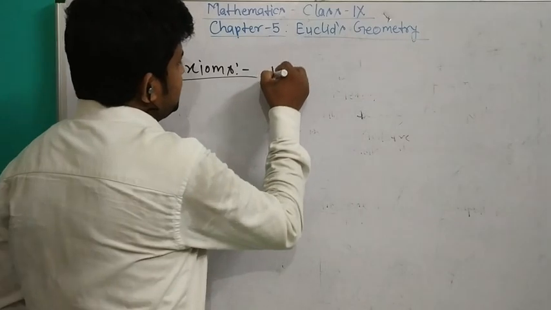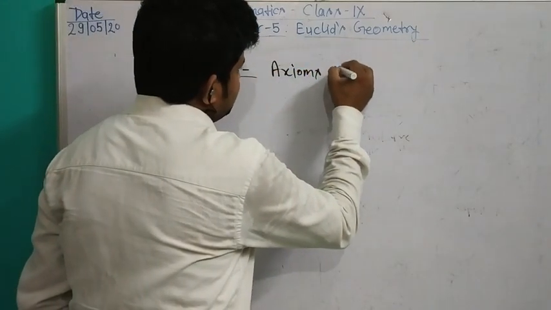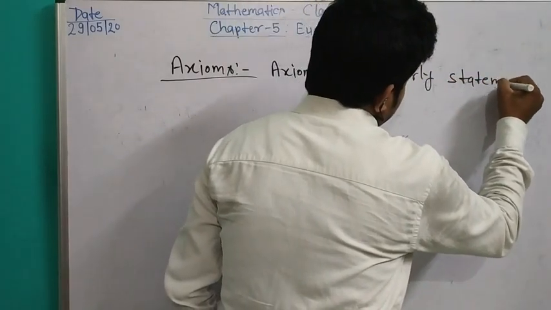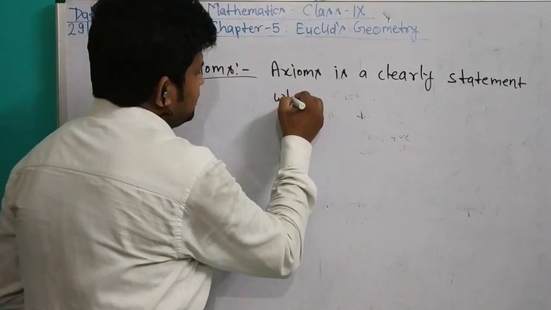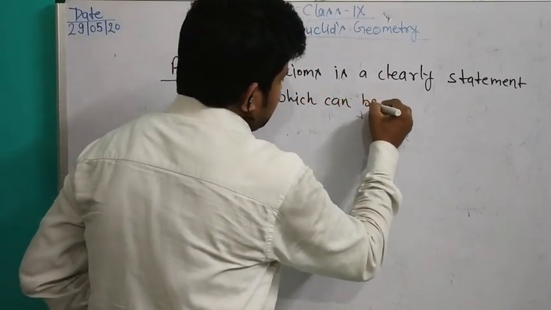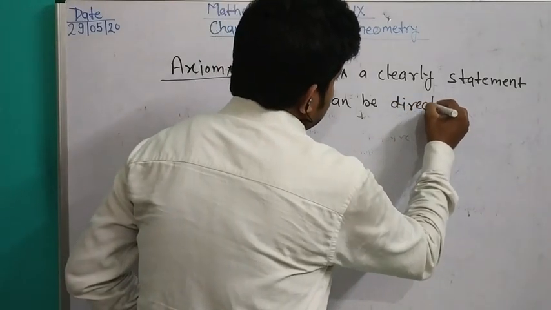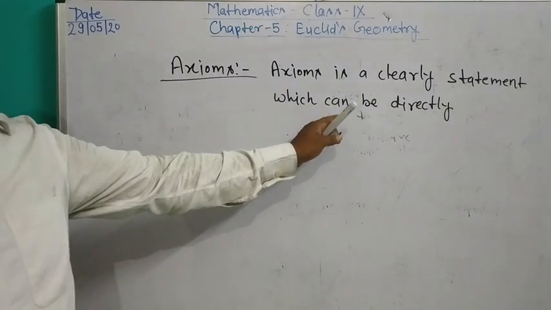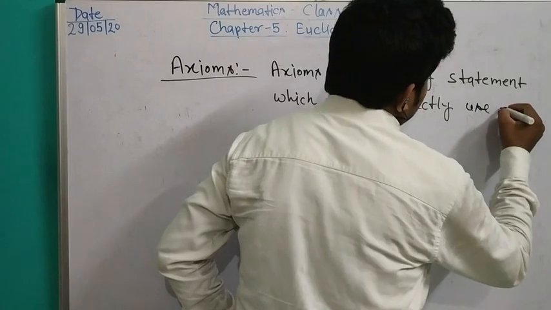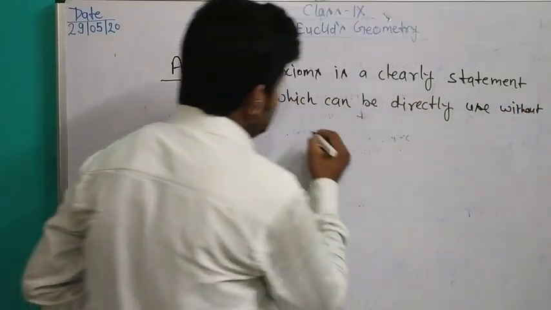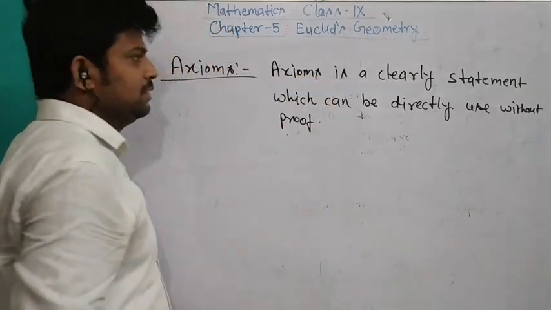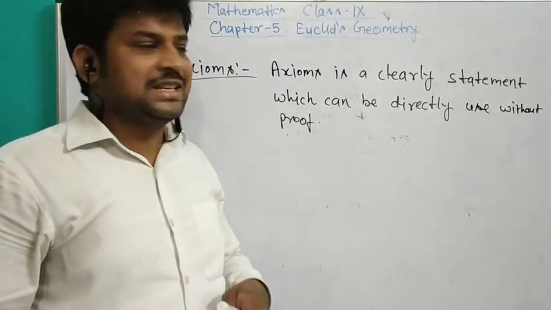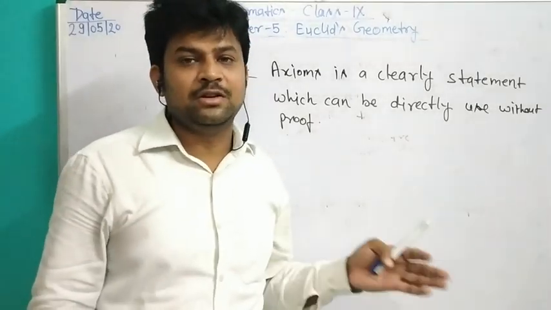An axiom is a clear statement which can be directly used without proof. This is known as an axiom. An axiom is a clear statement which can be directly used without any proof.